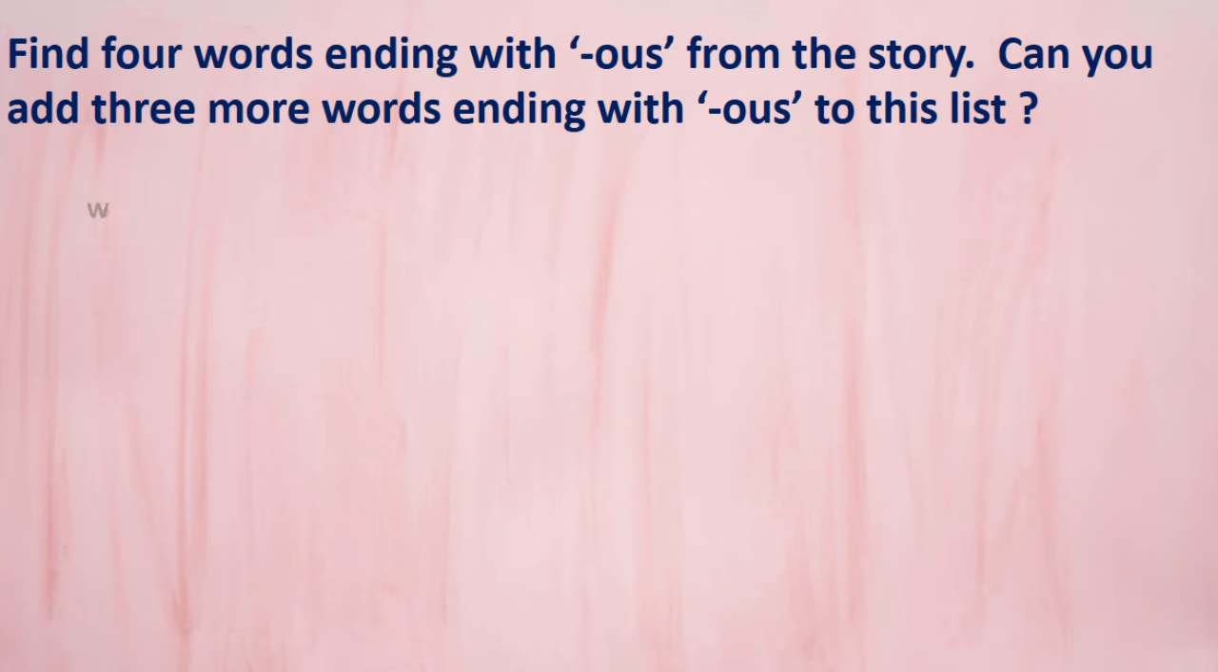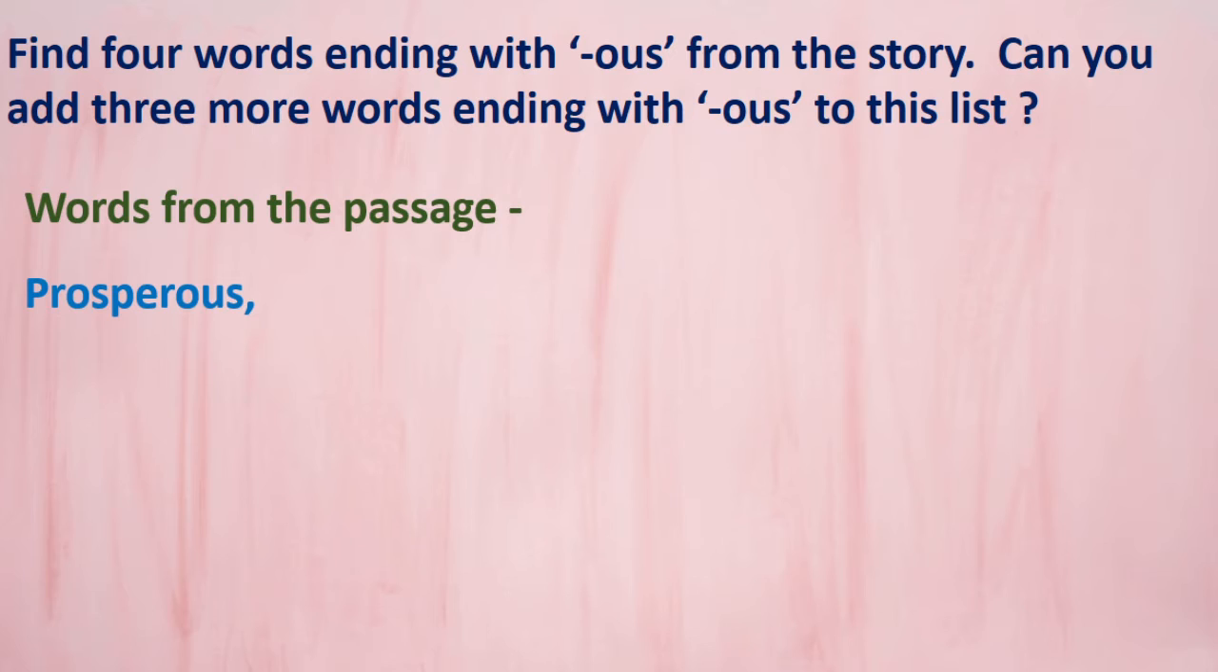Yes, dear children, first we will list them. Words from the passage. Here I have got 4 words from this passage. First one I will write: prosperous. This is on the second line. Got this? Prosperous. This word ends with O-U-S. The next word from the passage is adventurous. This is on the fifth line. Please open your book and go through them.